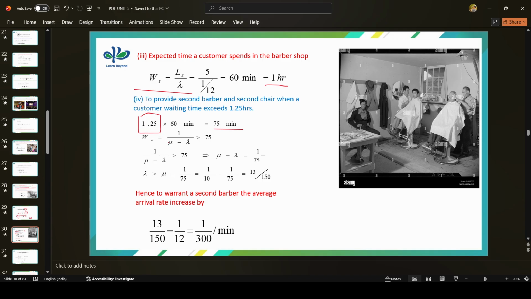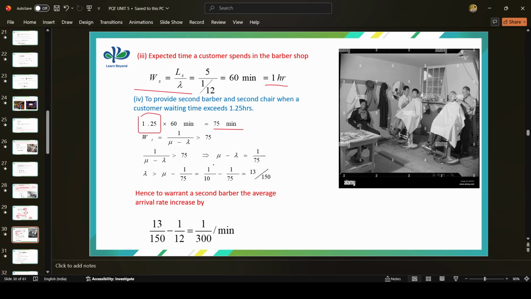So WS is equal to 1 divided by mu minus lambda, greater than 75 minutes. If a person's waiting time exceeds 1.25 hours, it will be 75 minutes, meaning 1 divided by mu minus lambda. We have to calculate lambda, the arrival rate of customers. So 1 by mu minus lambda is equal to 1 by 75. We need the value of lambda, so lambda is equal to mu minus 1 divided by 75.